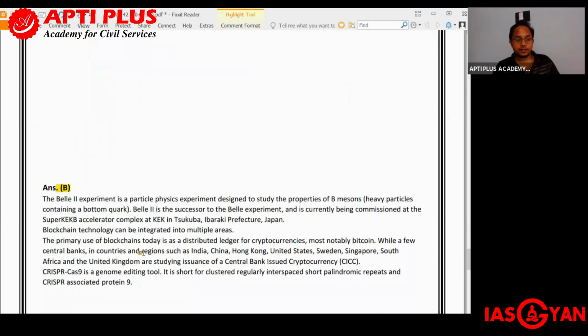And if you look at the explanation for this, the Bell 2 experiment is a particle physics experiment designed to study the properties of beta mesons or B mesons, which are heavy particles containing a bottom quark. This Bell 2 is the successor to the Bell experiment, and it is currently being commissioned at the Super KEKB accelerator complex at KEK in Japan, basically.